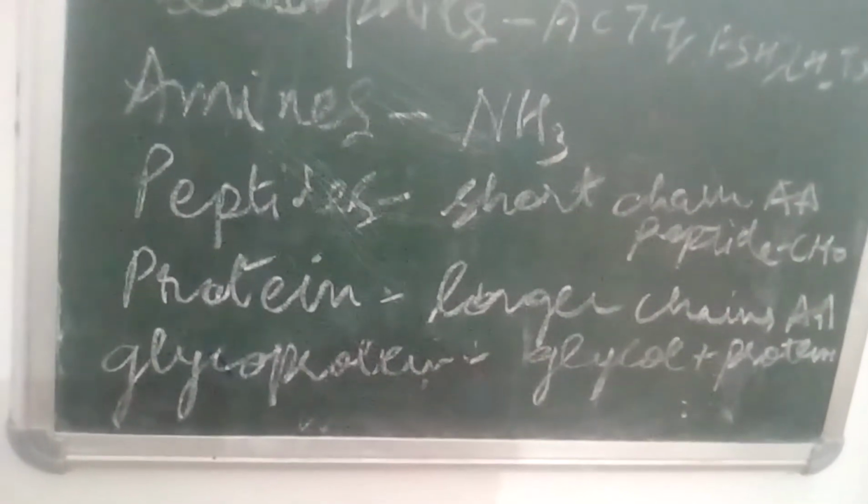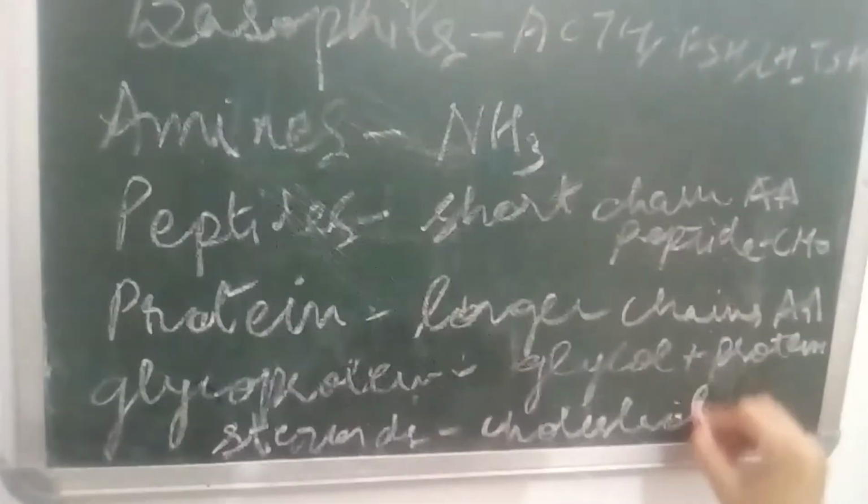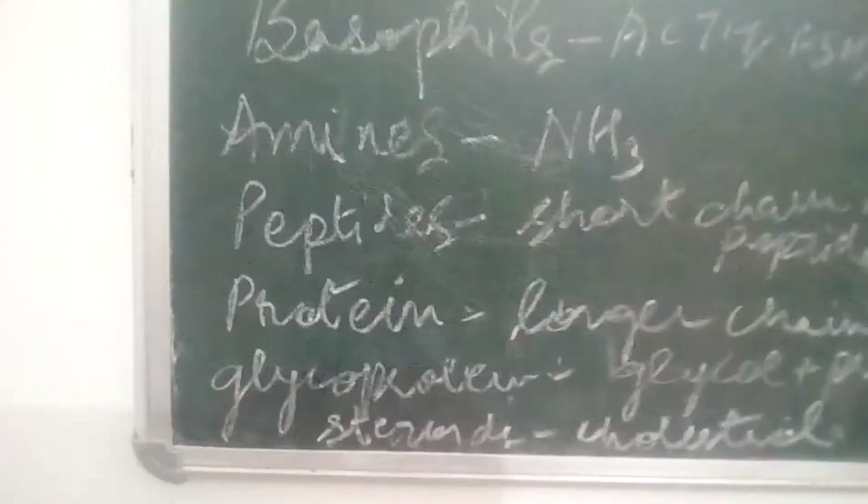And the next one is steroid hormones. These are the hormones which develop from cholesterol. So cholesterol plays the major role in the development of the steroid hormone.